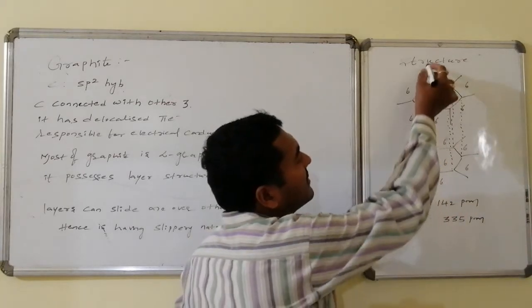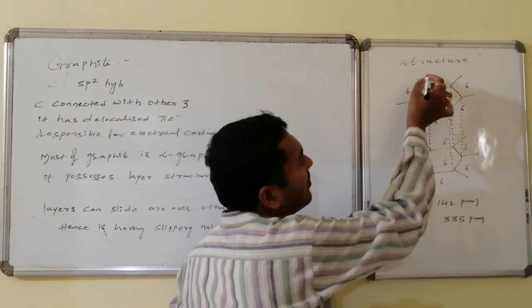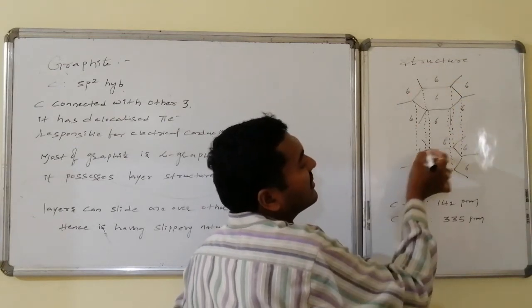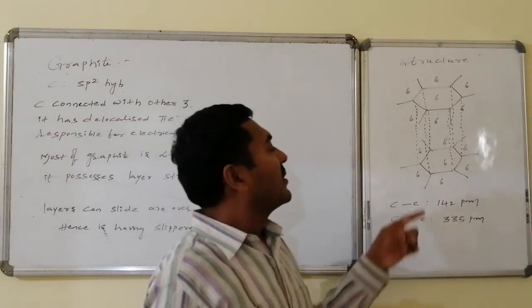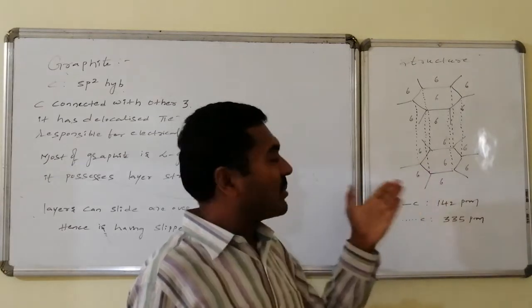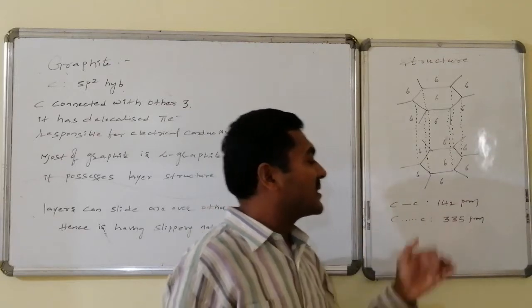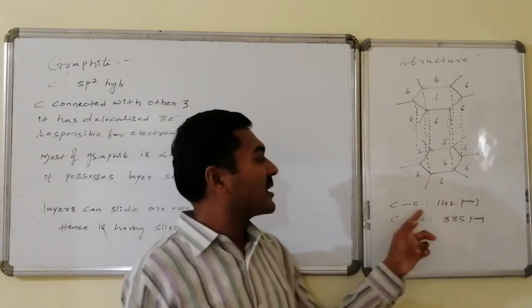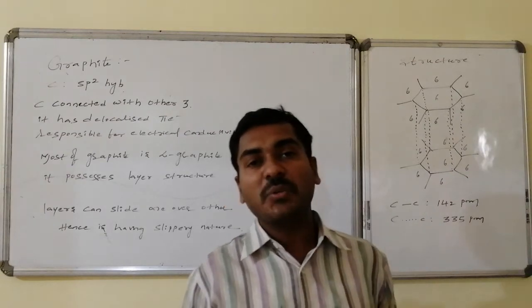The top layer's unhybridized orbital consisting of the unpaired electron of carbon interacts with the bottom layer's unhybridized carbon's unpaired electron of the pi orbital, that is the p orbital, which is perpendicular to the plane of the hexagon, and it maintains the highest distance. That distance is 335 picometers, whereas the carbon-carbon bond length is uniform, and it is found to be 142 picometers.